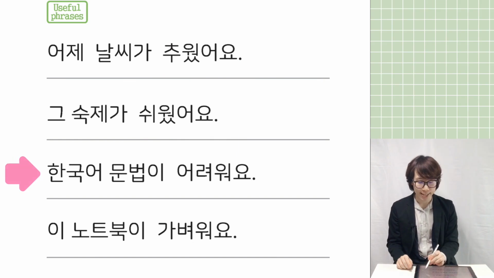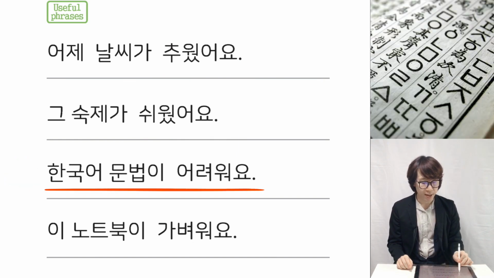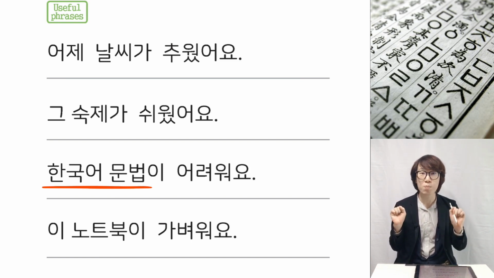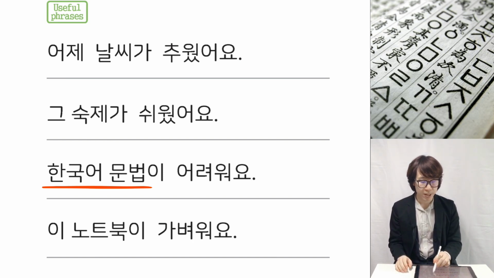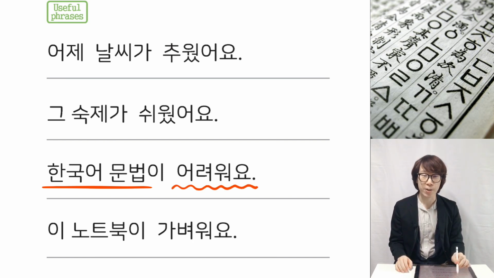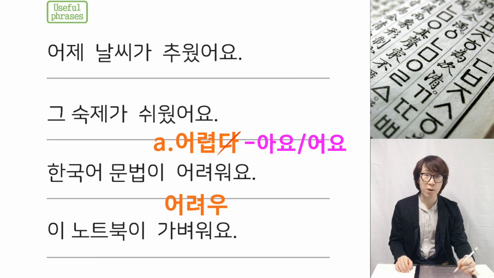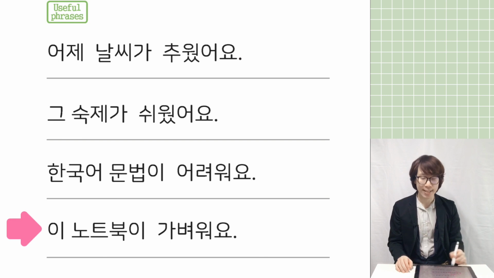And next sentence. 한국어 문법이 어려워요. 한국어, Korean, 문법, grammar. Korean grammar is 어려워요. 어려워요, difficult. Original adjective is 어렵다. So, 어렵다, 아요, 어요. 어려우어요 becomes 어려워요.